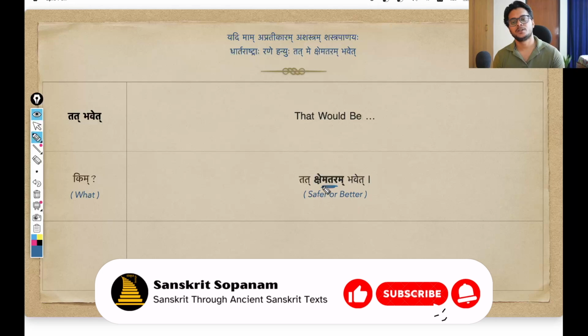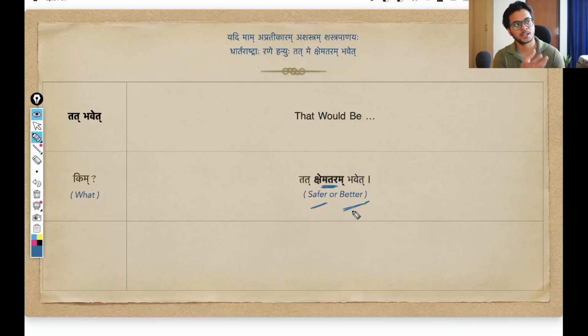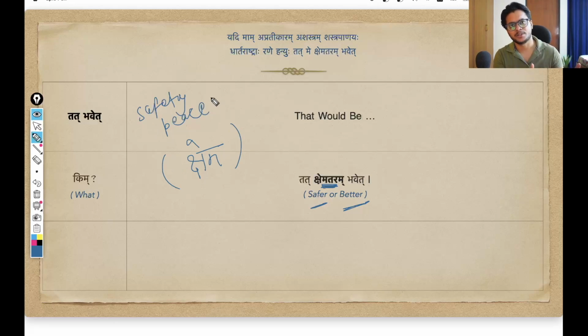And how is he describing that situation? Kshemataram bhavet. Kshemataram means safer or better. This is how he is describing their situation. That if they would kill me, that will be even better, even safer for me. That is what he is trying to say here. Kshemataram. The word here, the pratipadik, is kshema. And this pratipadik means a state of safety, or you can also think a state of peace, a state of prosperity. So a comfortable state, actually. Kshem means a comfortable state, safety or peace.